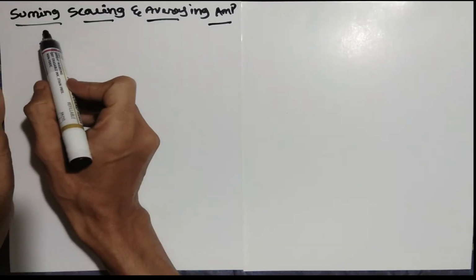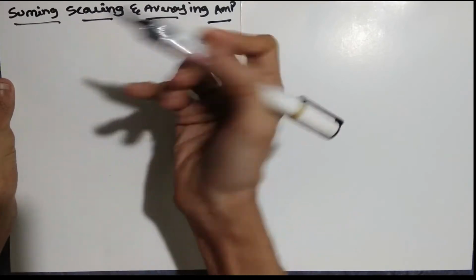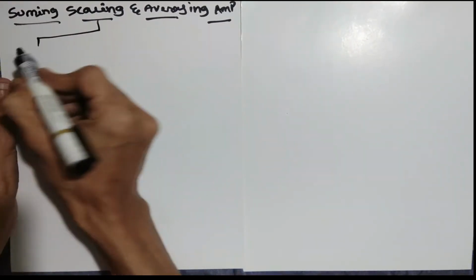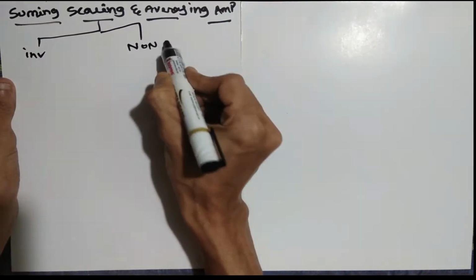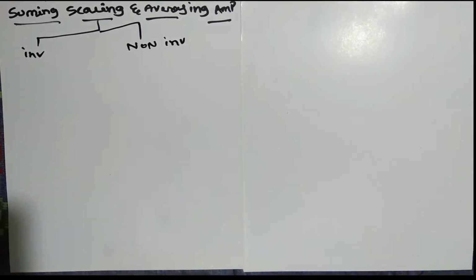In this summing, scaling, averaging amplifier, we can do two types. One is we can use the inverter circuit for these configurations, or we can use the non-inverter. So first we move on to the inverter circuit, how we can do this summing, scaling and averaging amplifier.